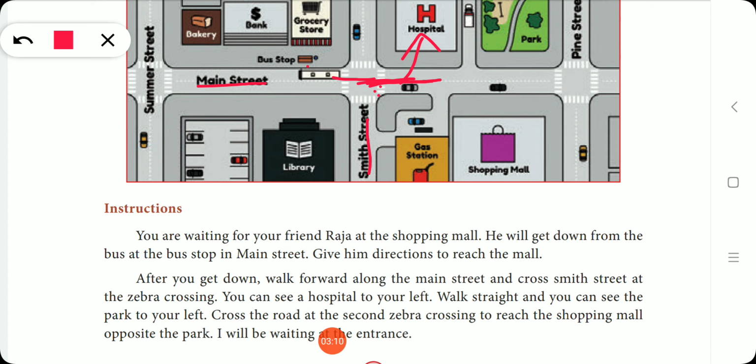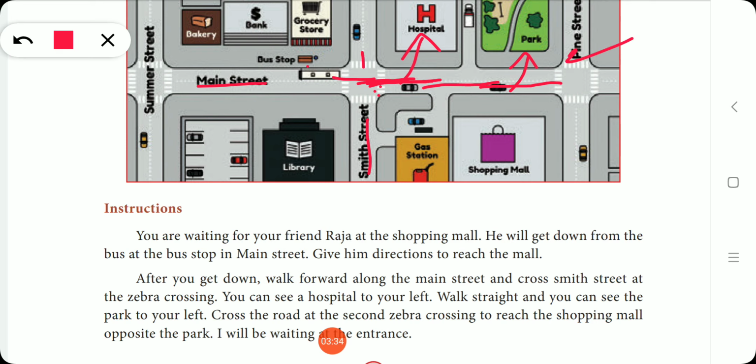Walk straight, and you can see the park to your left side, and cross the road at the second zebra crossing. So here there are 3 zebra crossings. After we get down from the bus stop, this is the first zebra crossing, this is the second zebra crossing, right?